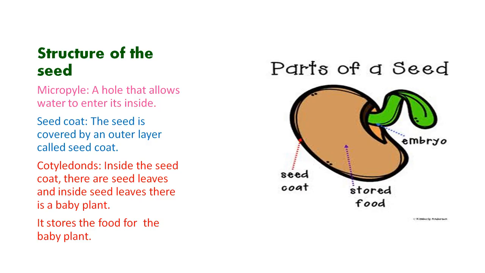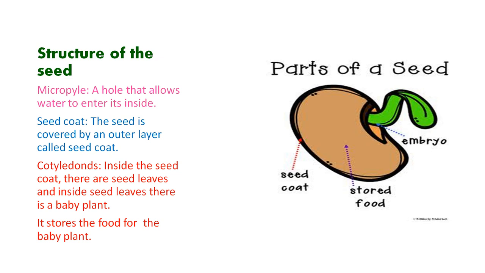My dear students, take the seeds in your hand, like a bean seed or gram seed, because with the seed in front of you, you can easily learn about its structure. On the screen I have taken the bean seed. You have also taken the gram seed and some pulses. Now when you observe the bean seed, there is a small hole present on the seed. This hole is known as the micropyle.